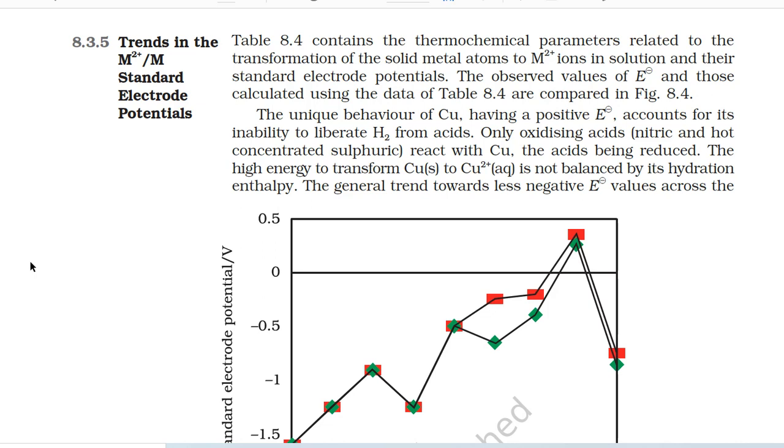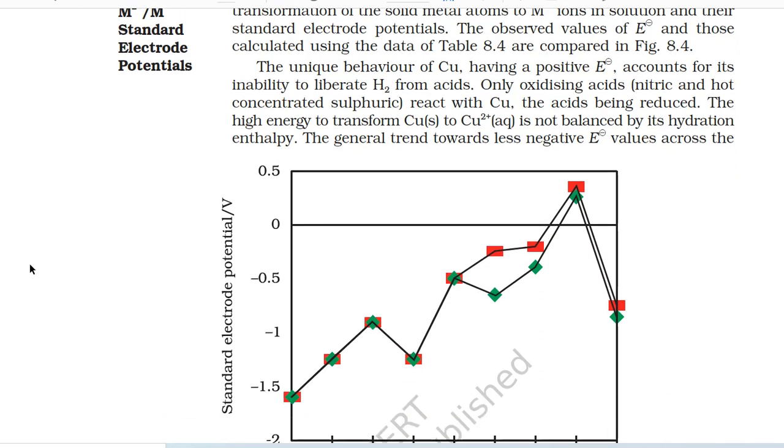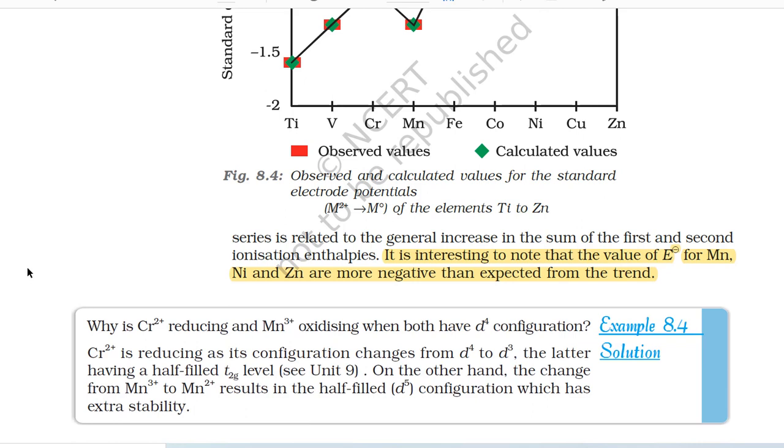Only oxidizing acids (nitric and hot concentrated sulfuric) react with copper, the acids being reduced. The high energy to transform copper (solid phase) to Cu2+ (aqueous phase) is not balanced by its hydration enthalpy. The general trend towards less negative standard electrode potential values across the series is related to the general increase in the sum of the first and second ionization enthalpies.